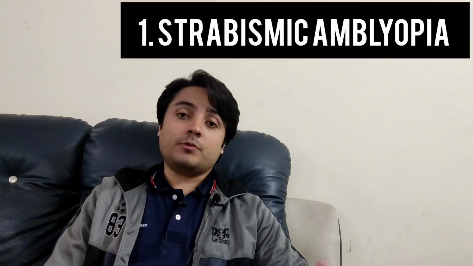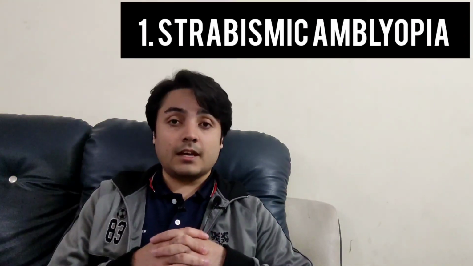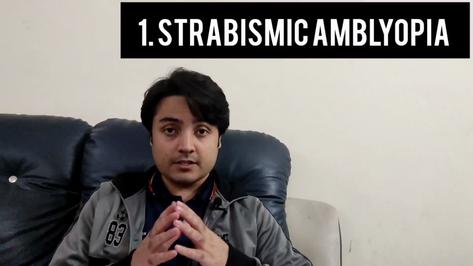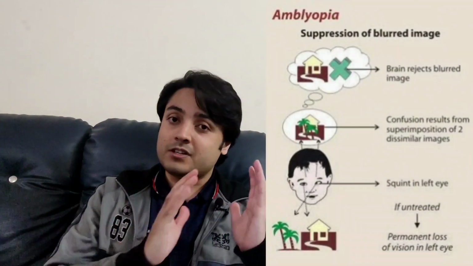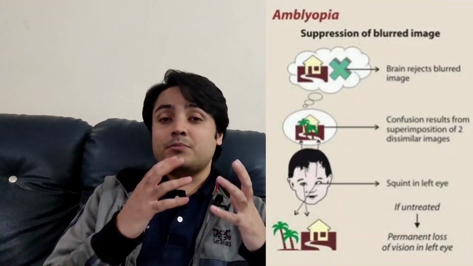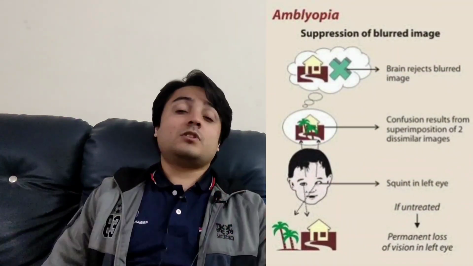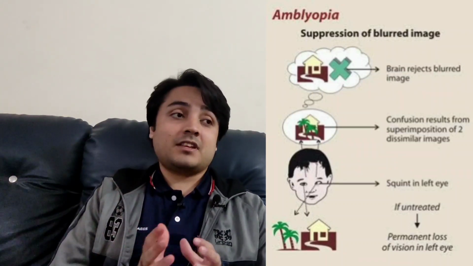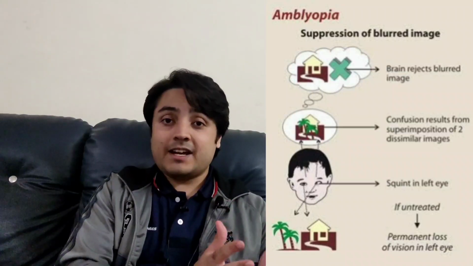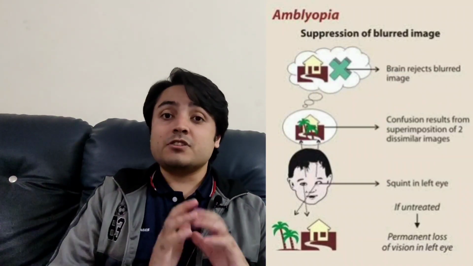So let's come to the causes of amblyopia. There are 3 causes of amblyopia. The first one is strabismic amblyopia. Strabismus is the misalignment of the visual axis of the eyes. So when, let's say, one eye is deviated inwards and the other one is okay, the brain perceives 2 images at once. So the brain will try to suppress the image which is more out of the course, and try to focus on the image which is more aligned, or more accurate.